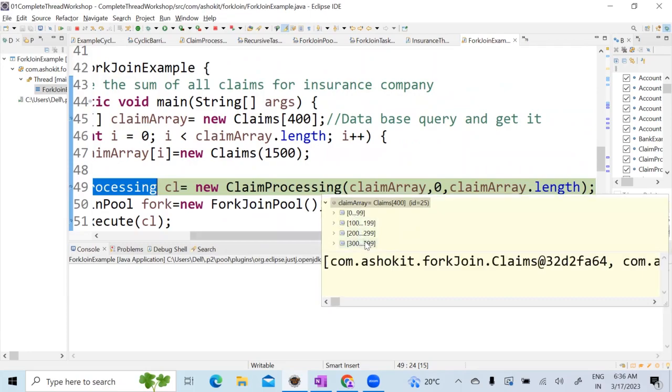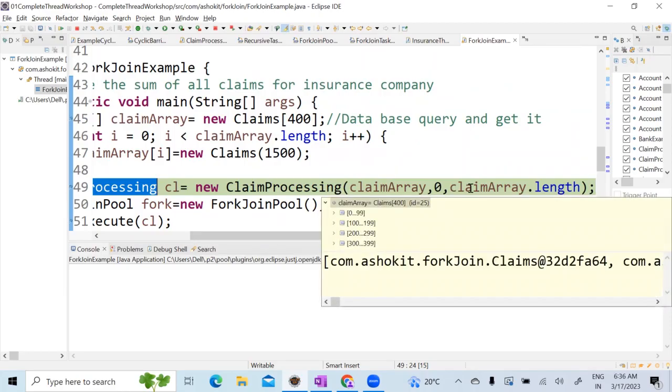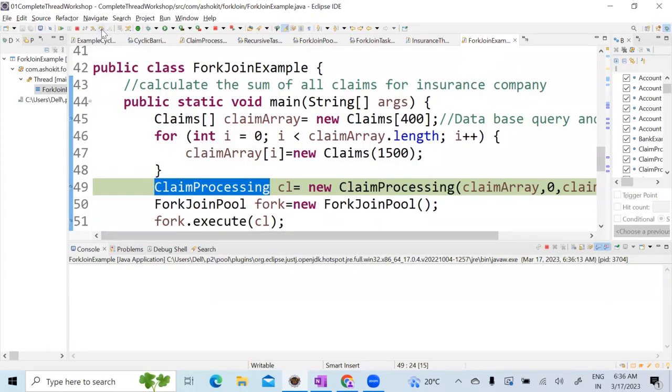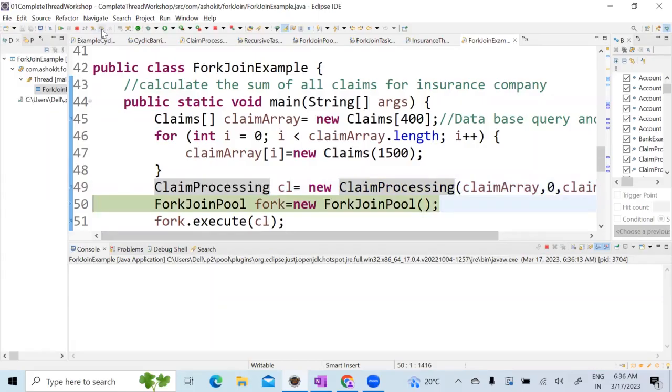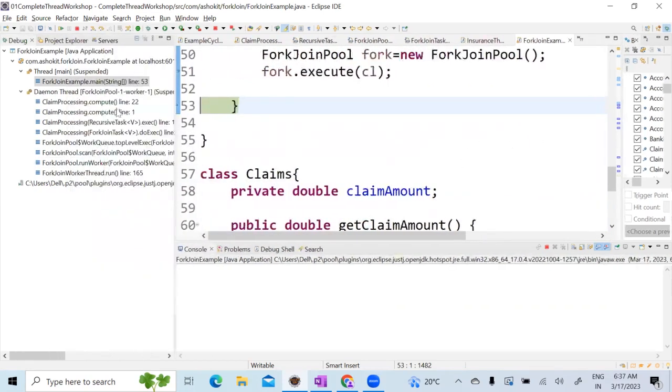Am I audible? Yes, yes. Yeah. So all the claims, 400 claims, from 0. And what is the array size? Claim array.length means 400 claims, correct? I'm passing that. Then after that, what I'm doing? See, I created an object of fork join pool, and then I call the execute method. It will go to the compute method automatically.